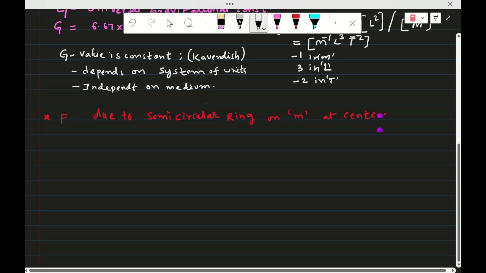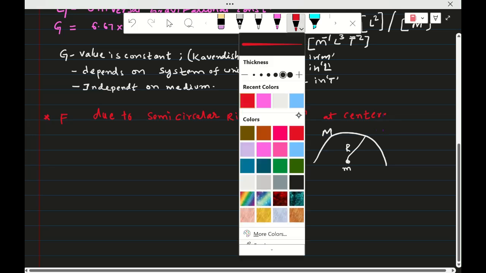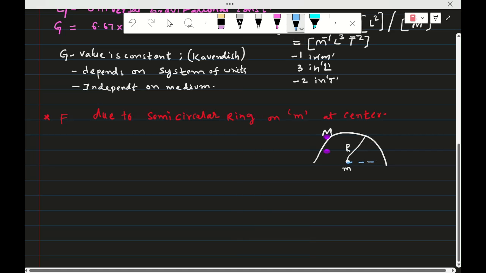In this calculation, consider a semicircular ring like this of radius r, and here there is a small mass m, and the mass of the semicircular ring is M. Let us consider one dm element here.